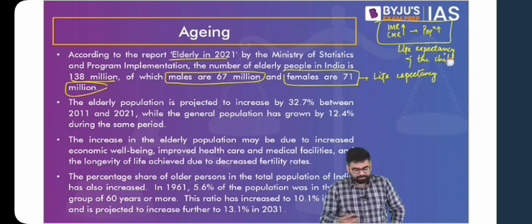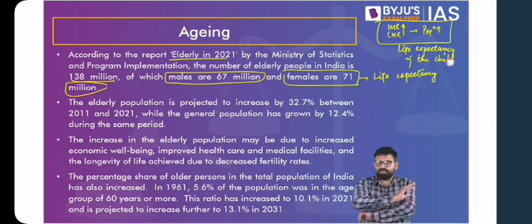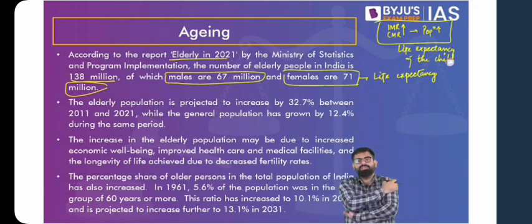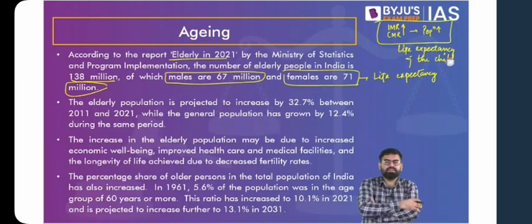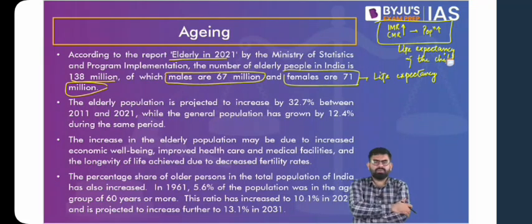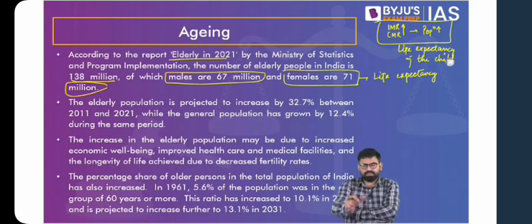Then moving ahead, the report Elderly in 2021. Also, you should be aware of the reports that come in and try to do one thing. For example, recently the ASER report came out. In the month of October, you'll have your Global Hunger Index coming out. So what you have to do is look at the observations from there and make notes out of it, because they'll ultimately be covered in your current affairs. If you're not doing it yourself, at least write the observations from there.